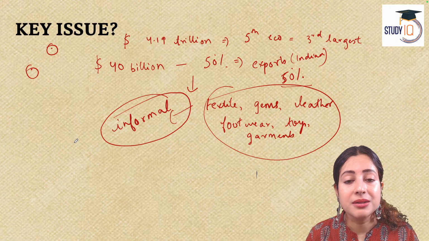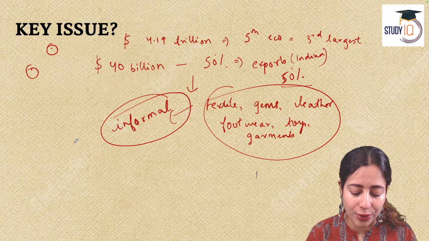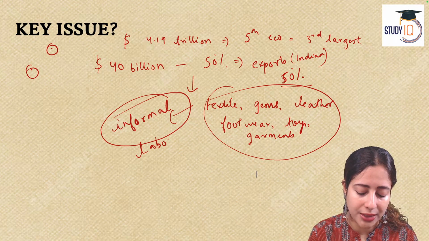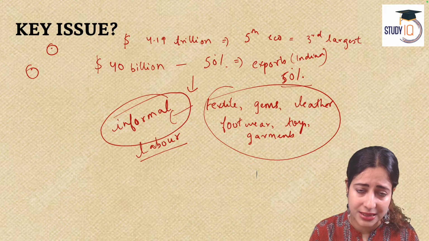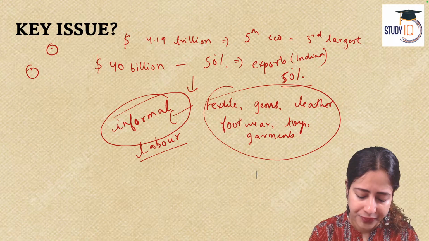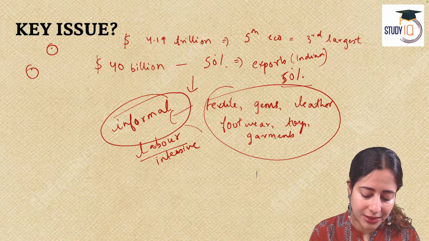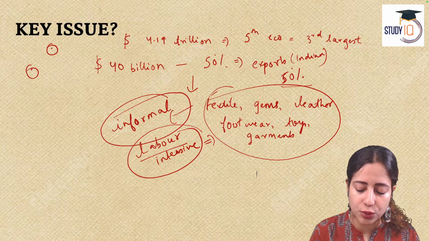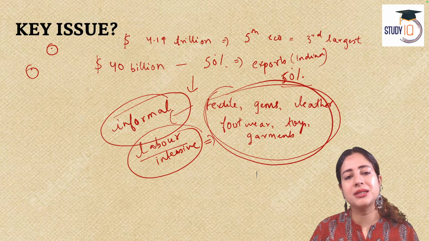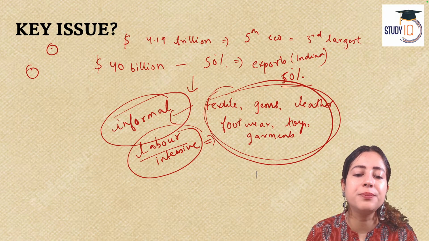So when the sector that provides majority of labor intensive jobs to our Indian women who are semi skilled, some of them unskilled, what about these women? These women who are employed in the labor intensive segments of these industries will face disproportionate amount of unemployment.